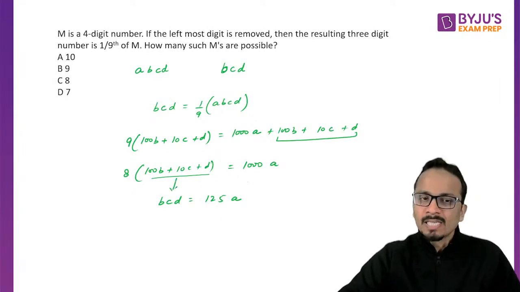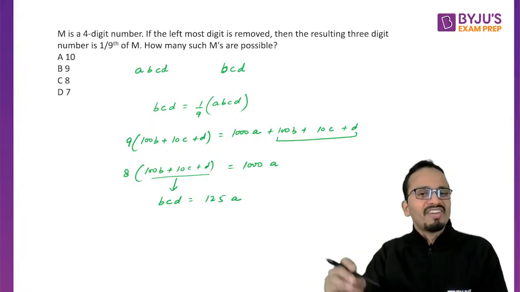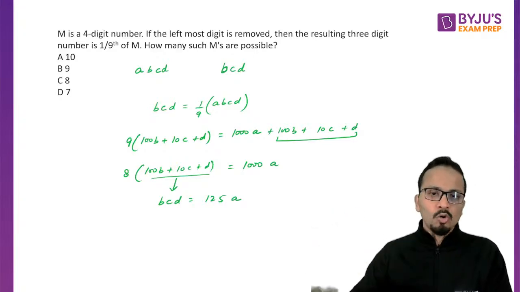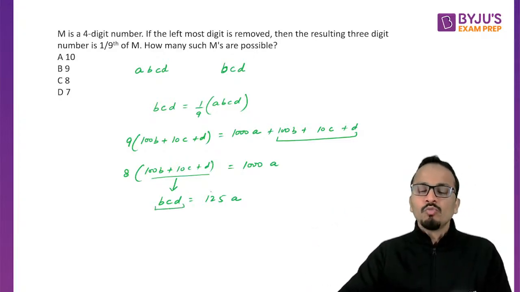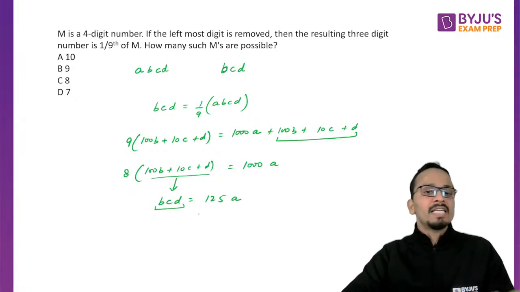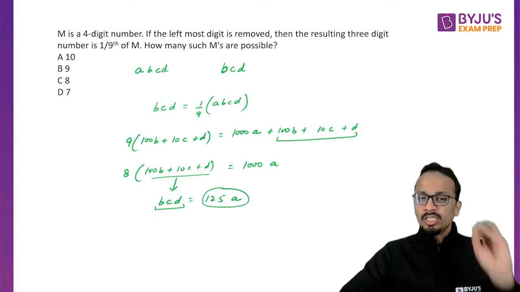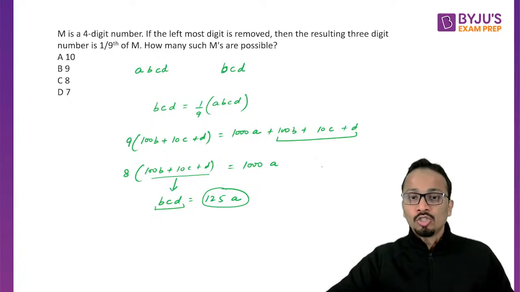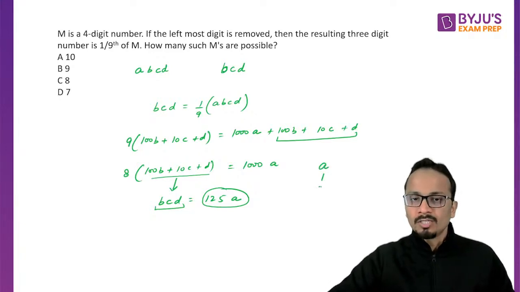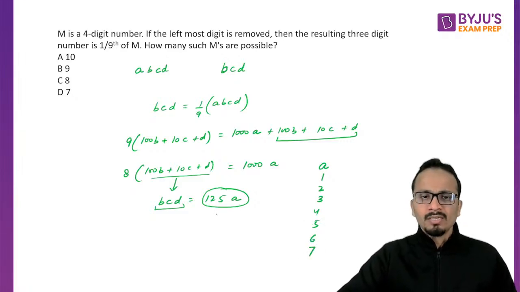So basically this is a 3-digit number, and it should be equal to 125 times A. So we'll check for how many different values of A we get a 3-digit number BCD. 125 into A should be a 3-digit number. So for A equal to 1, 2, 3, 4, 5, 6 and 7. When A is 1, this 3-digit number will be 125.